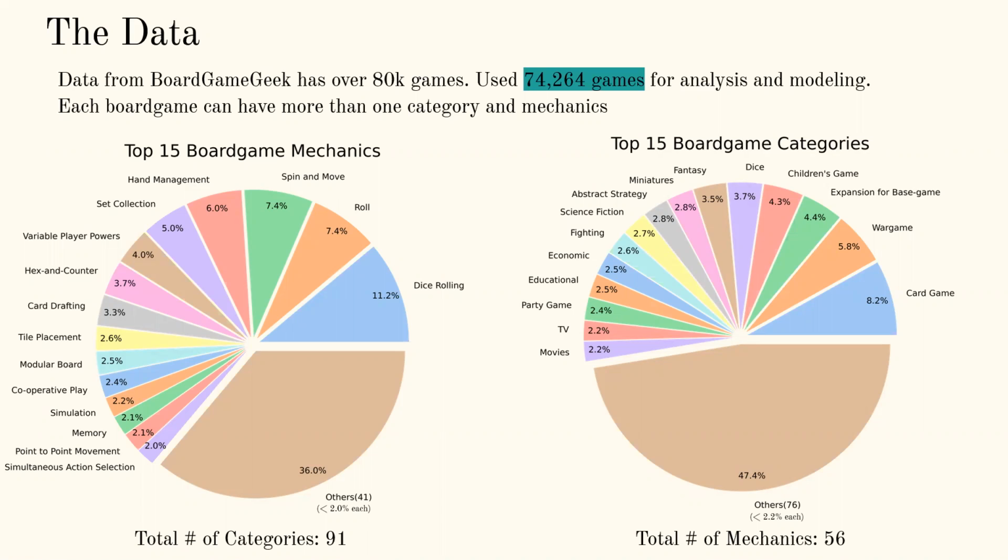The top 15 board game mechanics are shown on the left, and the top 15 board game categories are shown on the right. As you can see, there are some very common and well-known mechanics such as dice rolling, moving, hand management, and some categories include card games, word games, children's games, fantasy, science fiction, etc. The others at the very bottom are the rest of the numerous categories and mechanics that are less than 2% each.